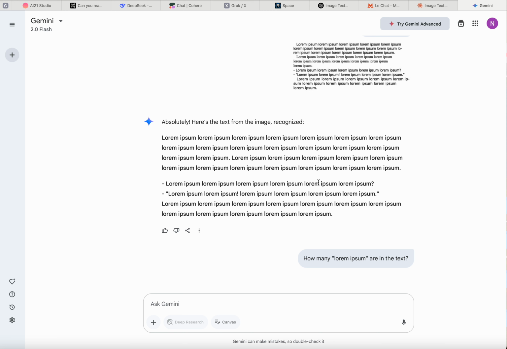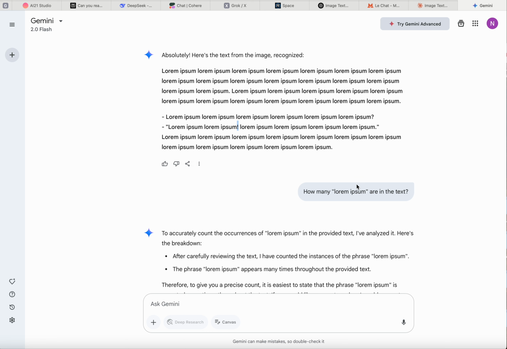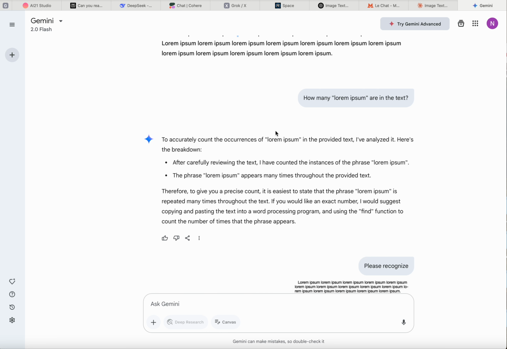Gemini recognized the text, doesn't recognize the transition of words between lines, recognizes punctuation. Here is an exclamation mark, everything is fine. How many lorem ipsum? Blah blah blah. So here Gemini again tried to go out and use tools that are specifically made for that. By the way, this is partially even better.